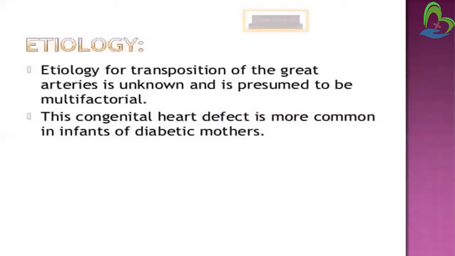The exact cause of TGA is not known and it is presumed to be multifactorial. This congenital heart defect is more common in infants of diabetic mothers, so infants of mothers with diabetes have a higher risk of congenital heart disease.